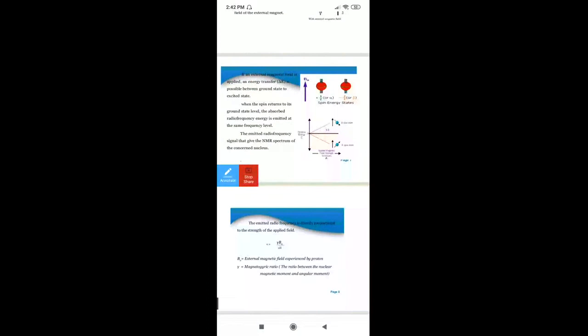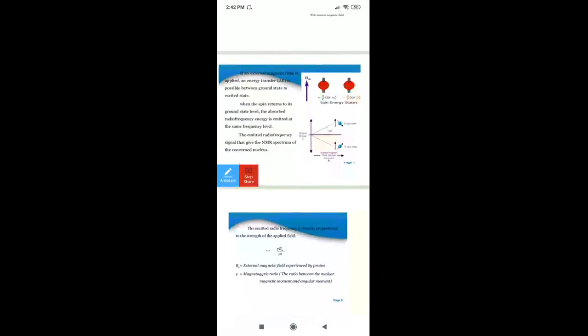The alignment of the nuclear spin with respect to the magnetic field will be decided by the energy transfer which is possible between the ground and the excited state. So can anybody tell me which is taken as ground and which is taken as excited here?